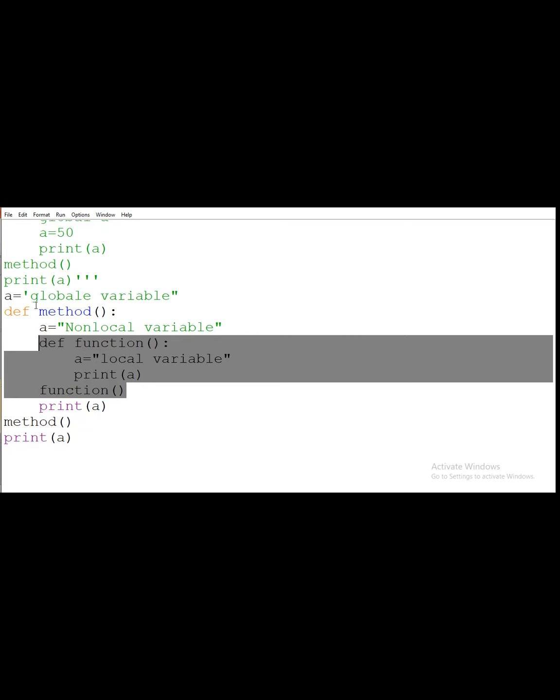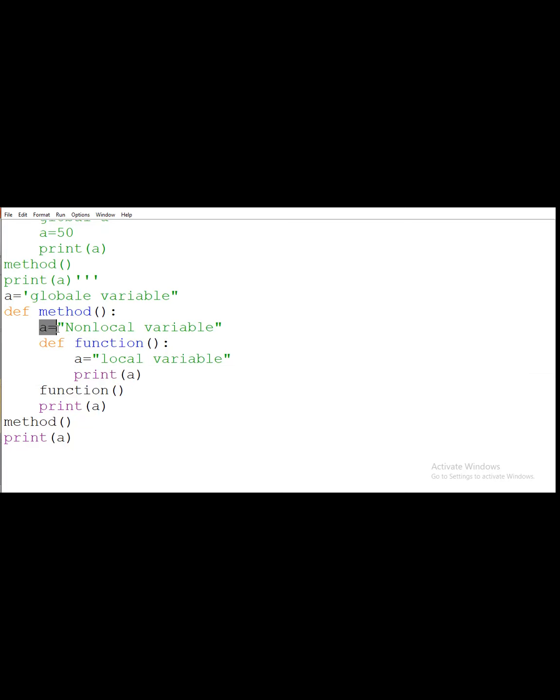But we are using the same variable name in each and every function. So what will be the output for this program? Nonlocal variable. Nonglobal variable. How will it display the nonglobal variable?